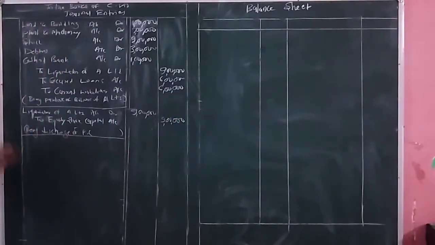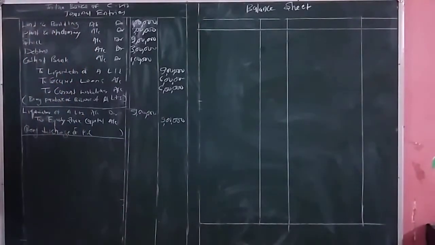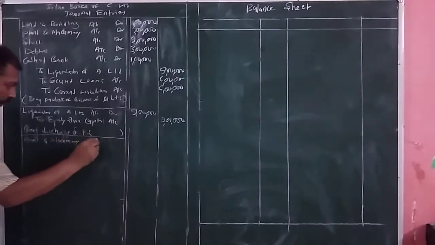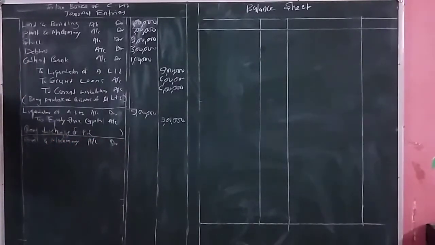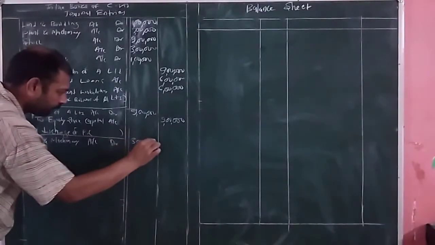Next it is purchase of business of B Limited. The entry will be plant and machinery account debit. Amount of plant and machinery is equal to how much? 3 lakh rupees.